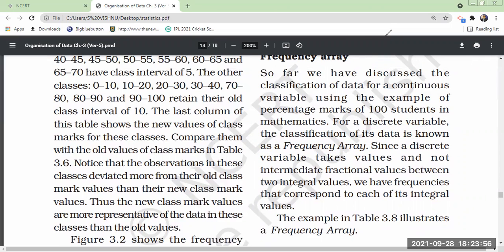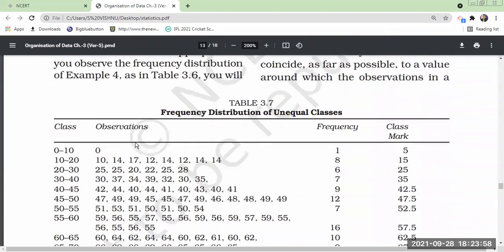For a continuous variable, you cannot do like this. Frequency array, you cannot prepare for this. You do not know exactly what value represents 1. What value represents 12 students, you do not know.